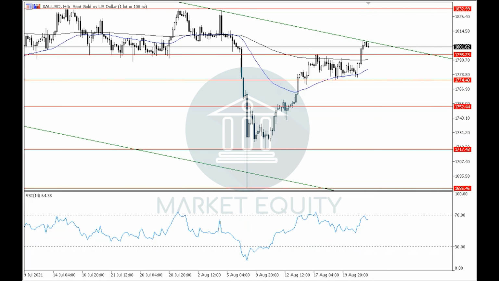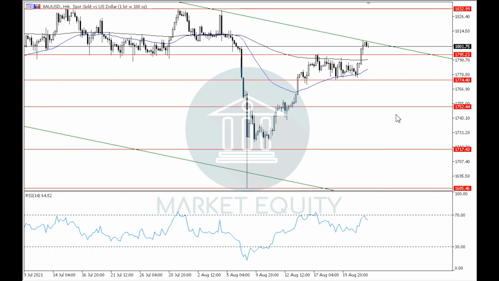This scenario will be confirmed upon the breaking down through level 1774 and will then be targeting around level 1752 and then around level 1717. If the gold does break upwards through the upper boundary of the downwards channel, it will then be targeting around level 1830. However, it is important to note that the most probable scenario is the rebounding down around the current levels to continue with the downtrend in the daily time frame.